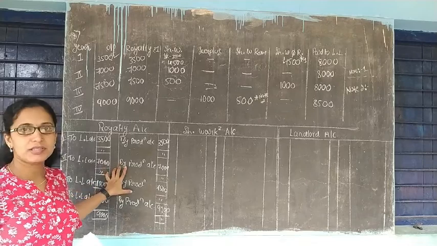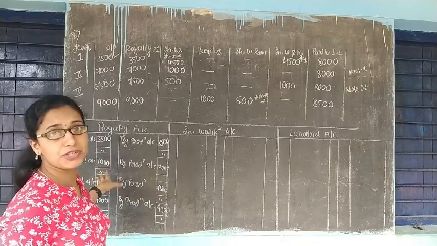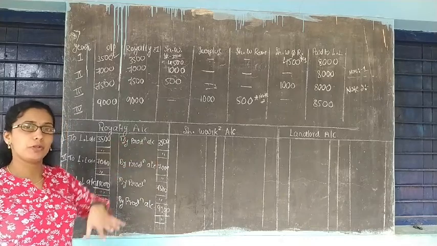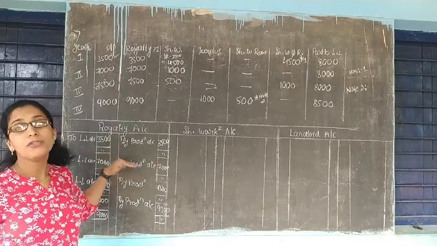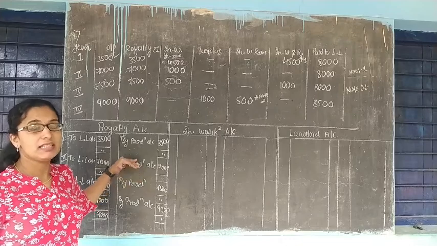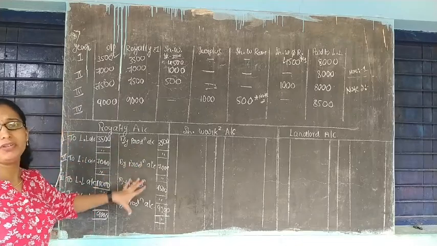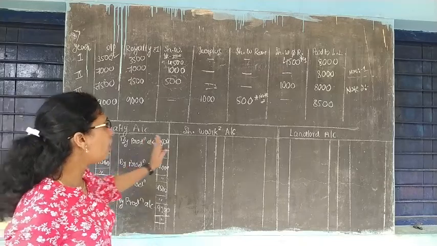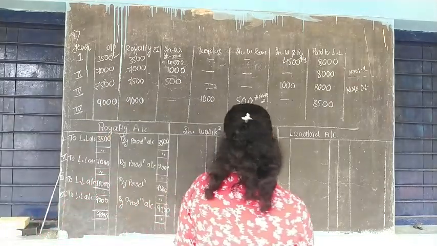I directly posted it because in the last several questions I have explained how to post it into the ledger and how you have to prepare the journal entries. So I think now you have mastered posting it into the ledger. So directly, without much explanation, I have transferred all the entries. Now move to short working account.